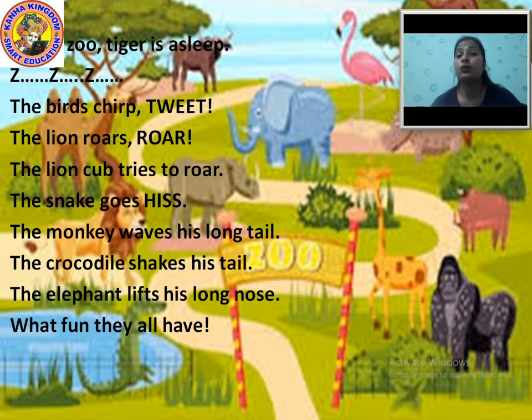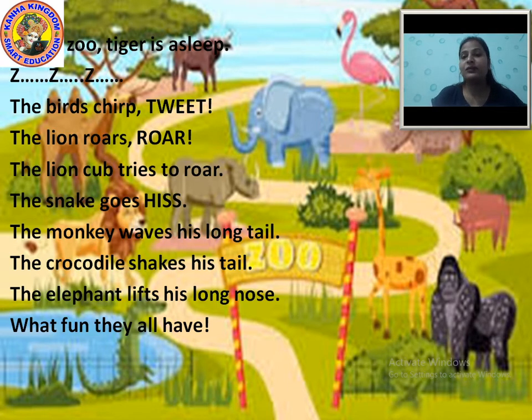There was a crocodile also at the zoo, and the crocodile shakes his tail. The elephant lifts his long nose. They saw that the elephant was lifting his long nose. The elephant has a long nose, right? So the elephant lifts his long nose. What fun they all have.